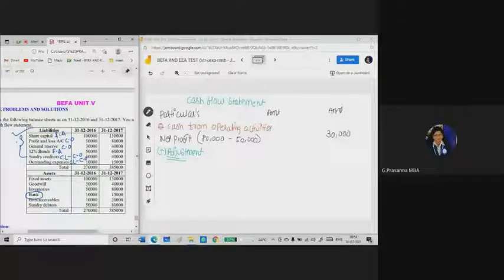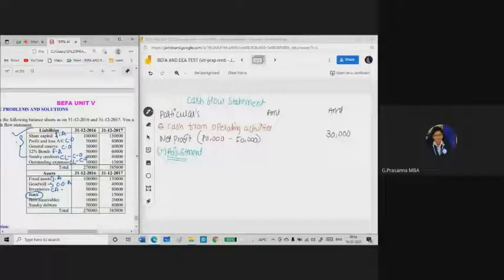Next, come to the asset side. In the assets, he has given fixed assets. Directly he has given a fixed asset. It is an investment activity. You need to show it as an investment activity. Goodwill. Goodwill is an intangible asset. So all the intangible assets should be shown in the cash from operating activities. Inventory. Inventory is a current asset.